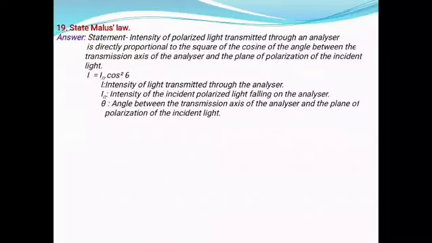Expression: I equals I naught cos square theta, where I is the intensity of light transmitted through the analyzer, I naught is the intensity of the incident polarized light falling on the analyzer, and theta is the angle between the transmission axis of the analyzer and the plane of polarization of the incident light.